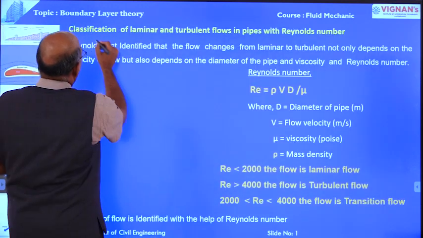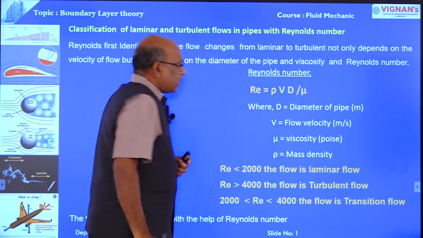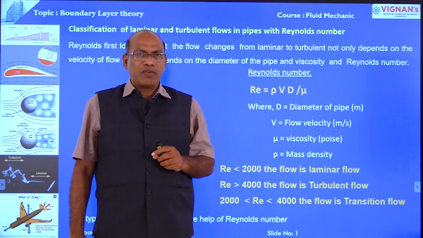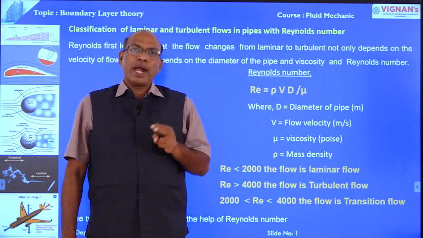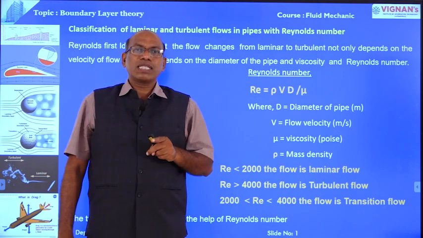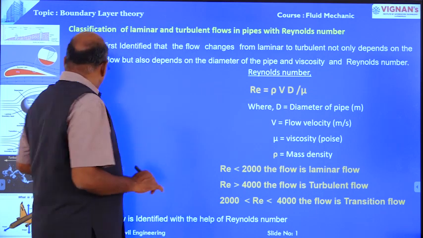Now, classification of laminar and turbulent flow in pipes with Reynolds number. I have already explained this earlier. Once again, laminar flow and turbulent flow are classified based on the Reynolds number. Reynolds number, you know the formula.